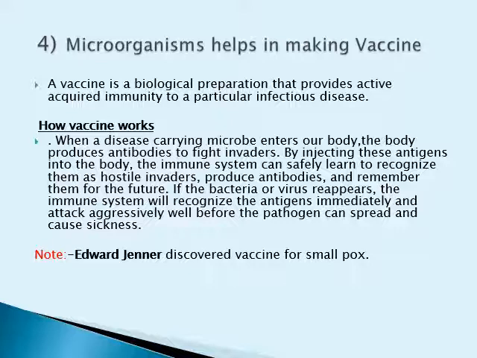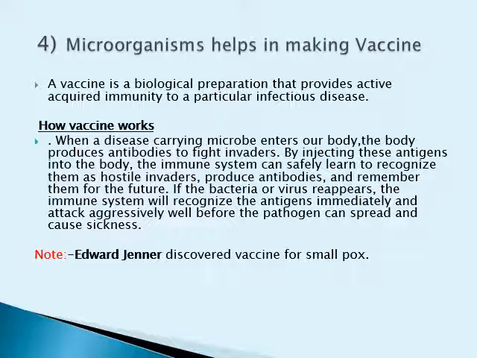The body also remembers, children, how to fight the microbe if it enters again. So if dead or weakened microbes are introduced in a healthy body, the body fights and kills them by producing suitable antibodies. The antibodies remain in the body and we are protected from the disease-causing microbes. And this is how a vaccine works.